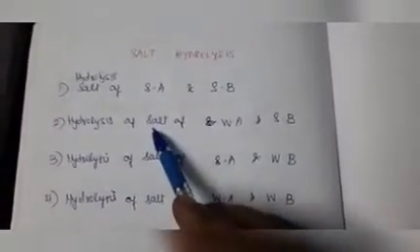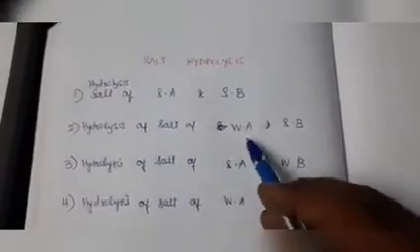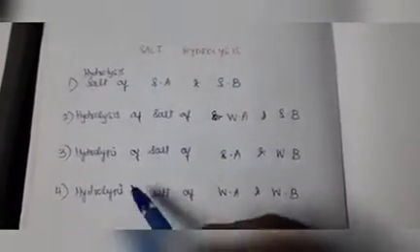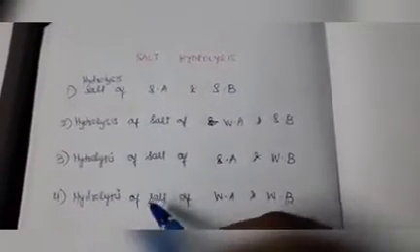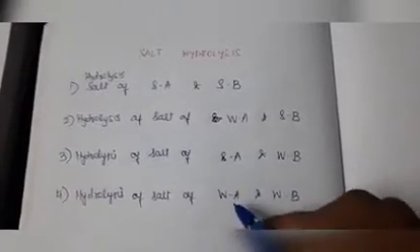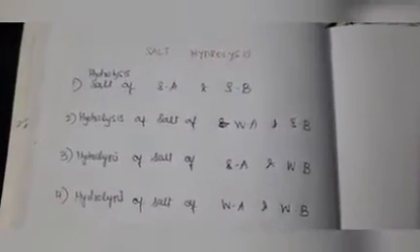Second heading, hydrolysis of salt of weak acid and strong base. Third, hydrolysis of salt of strong acid and weak base. And fourth heading, hydrolysis of salt of weak acid and weak base. So 4 headings are given here, and we will see them one by one.